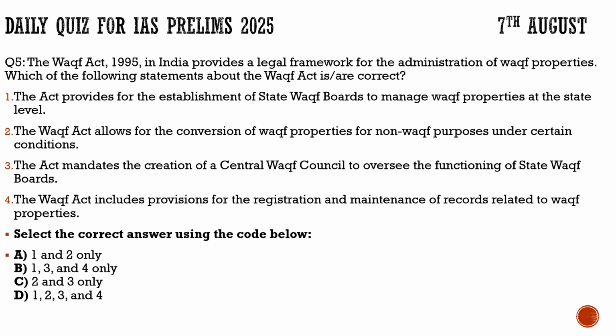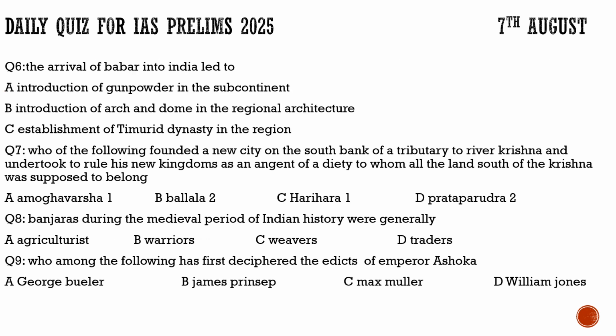Now let's move towards the previous questions. The first question, we have to find out which of the following statements is correct in question number 6. The arrival of Babur into India led to the first introduction of gunpowder in the subcontinent. This is totally incorrect because gunpowder was already introduced by the Portuguese. Second, introduction of arch and dome in the regional architecture. It is also incorrect because the Delhi Sultanate had already brought it into India.